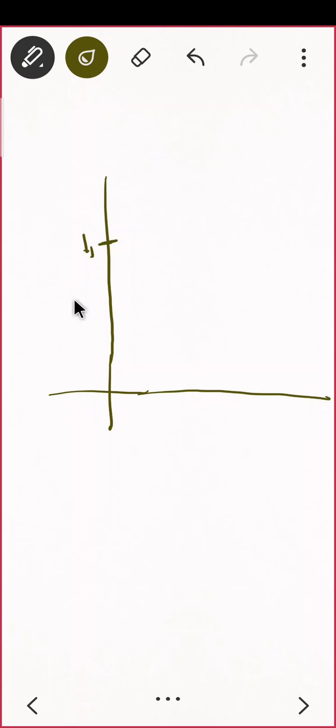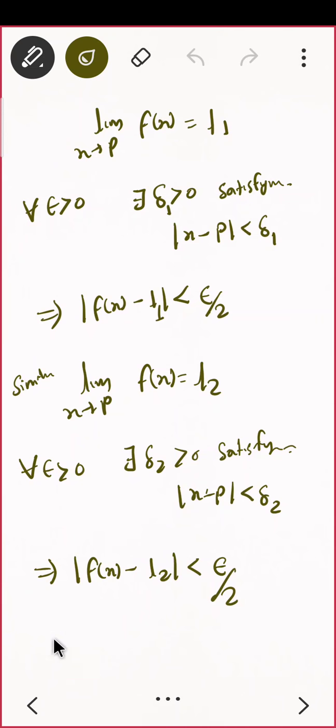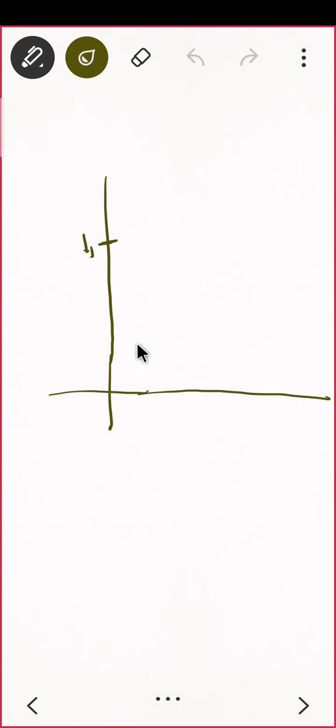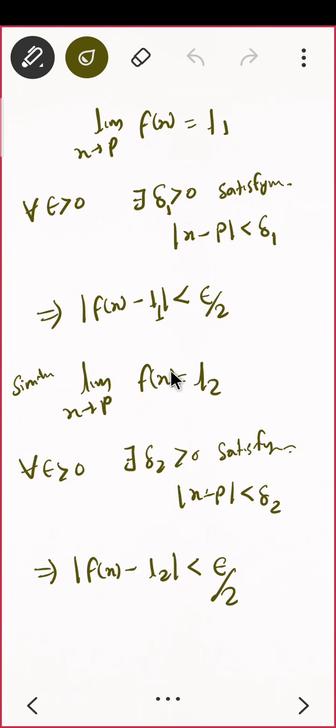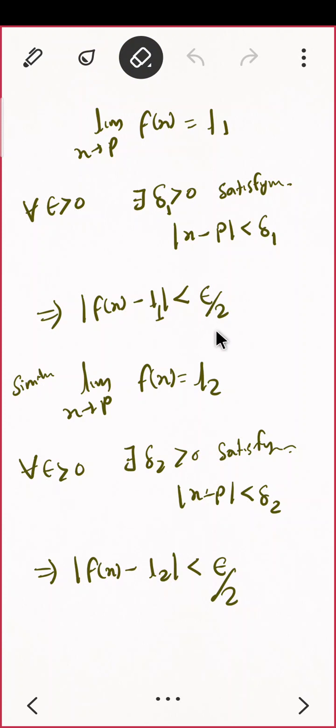And what am I supposed to do? I'm supposed to find the epsilon neighborhood around L1. An epsilon neighborhood around L1. L1 plus epsilon, so it will be something, and here it will be something. What will be that? Let us keep it epsilon only for the graph. I am just explaining, so I am keeping it as epsilon because I am writing the definition.